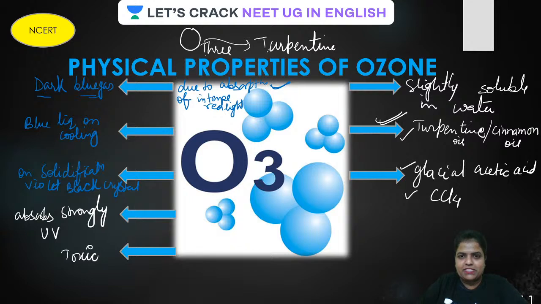How to recall this? Always write ozone as O3. Glacial acetic acid means CCl4.